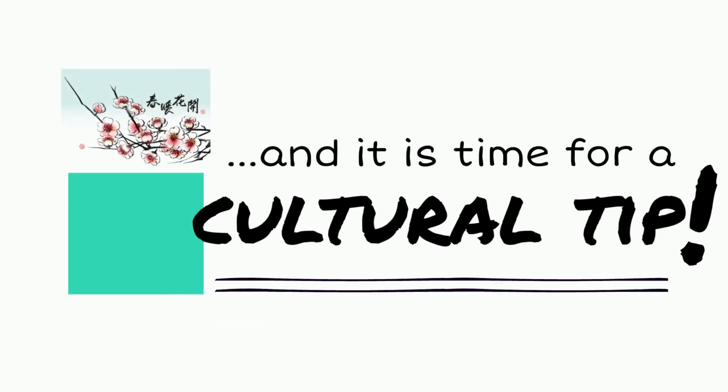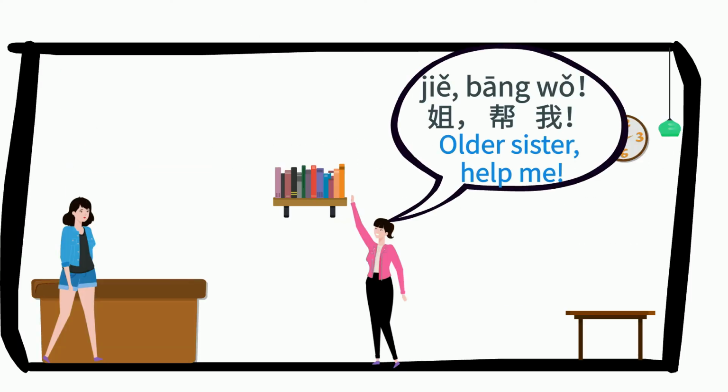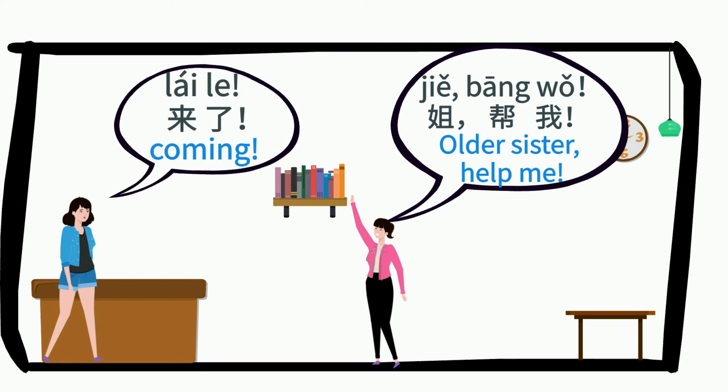Now it's time for a culture tip. 姐，帮我。 来了。 In Chinese culture, it's considered impolite to call someone older than you by their names.